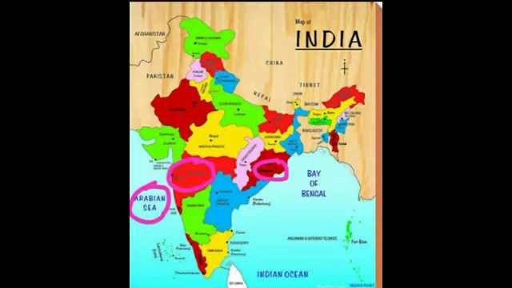Second question, this longest river of South India is also called Dakshin Ganga. Again you have the state of Maharashtra. There you have the river Godavari having its source. So it is river Godavari, which is also called Dakshin Ganga. And the third one, this lake in Odisha is famous for migratory birds. That is, birds which come from foreign countries and move from one place to another for breeding. So what is the name of the lake? Very good, Chilika Lake.